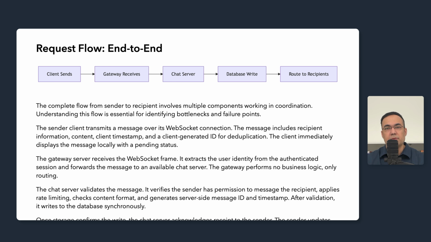The synchronous database write is important. The message must be on disk before we acknowledge to the sender. This ensures durability. If we acknowledge first and then crash before persisting, the message would be lost. Users trust that a sent checkmark means their message is safe. Once the storage confirms the write, the chat server acknowledges receipt to the sender. This acknowledgement flows back through the gateway to the client. The client then updates the message status from pending to sent.